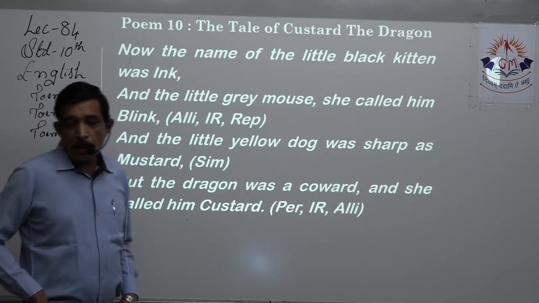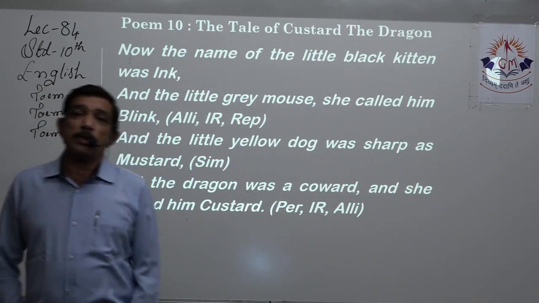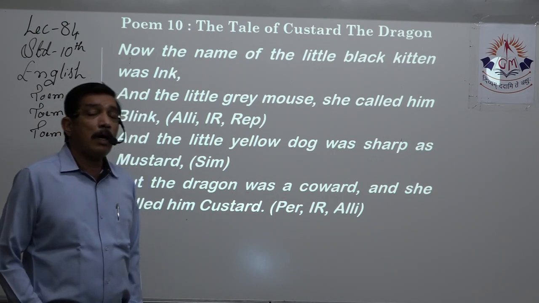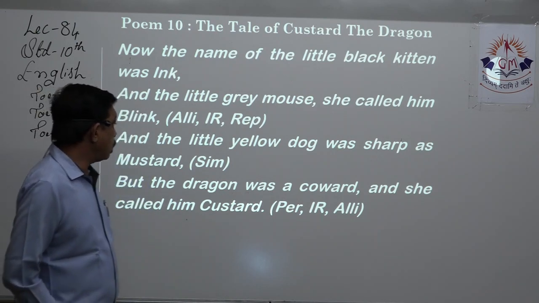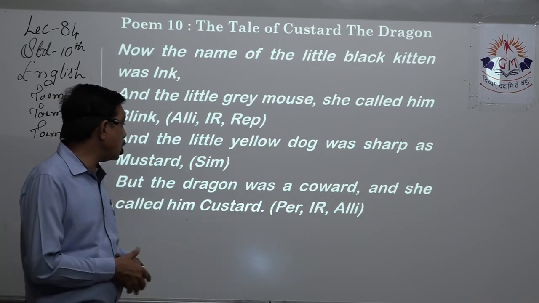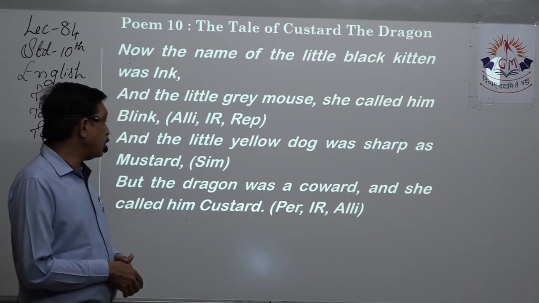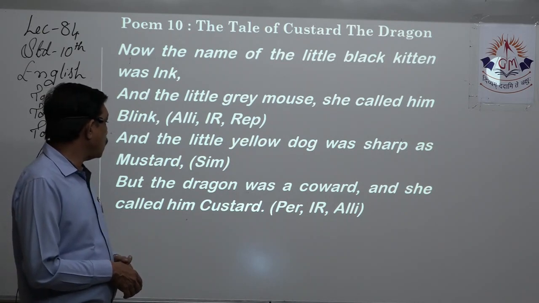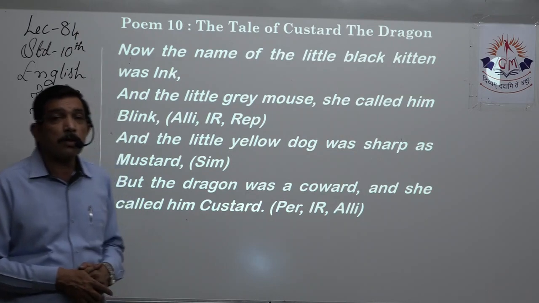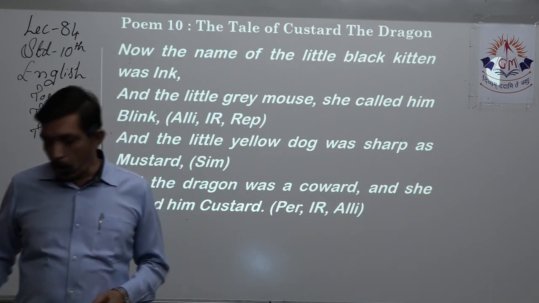Yes, the dragon is personified like a human being having the qualities of being coward, right? So personification is there. Internal rhyme is there. Coward, custard, I think. Yes, and alliteration, there will be lots of words with same consonant sounds.